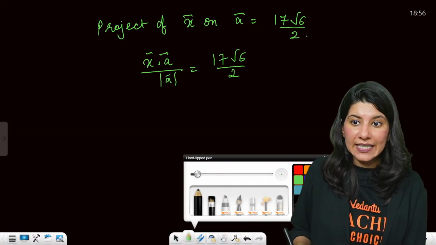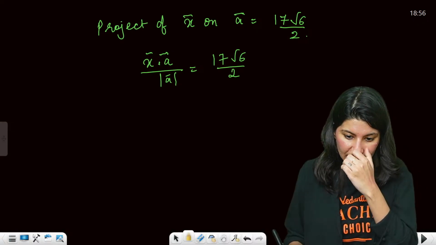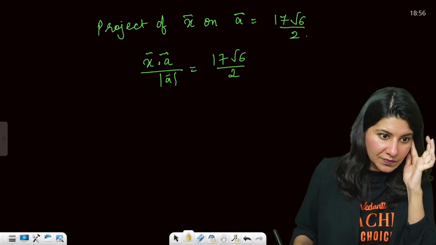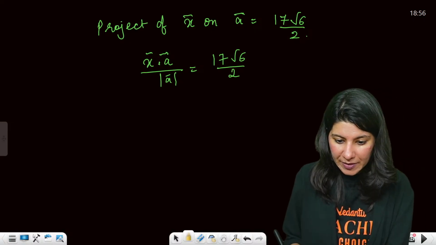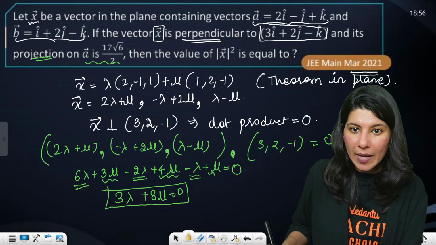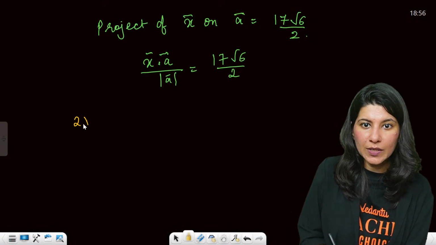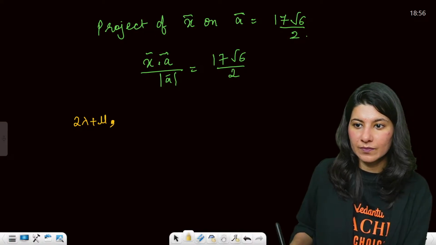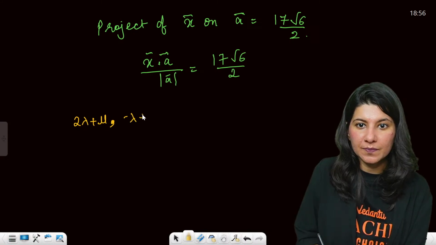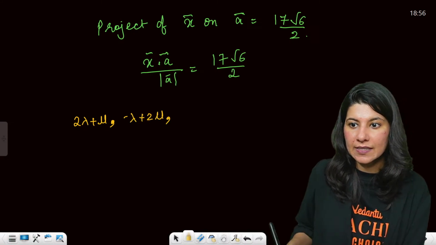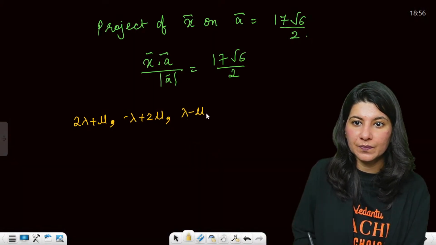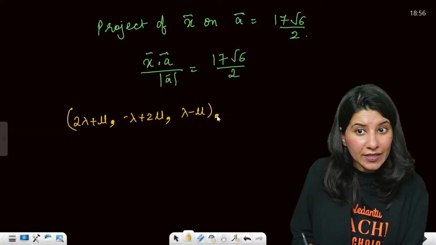Now, tell me about the x vector. The x vector we have just figured out is (2 lambda plus mu, minus lambda plus 2 mu, lambda minus mu), dot a vector.